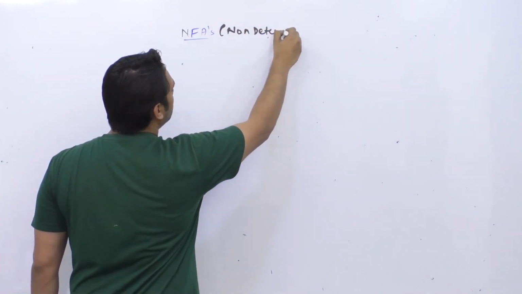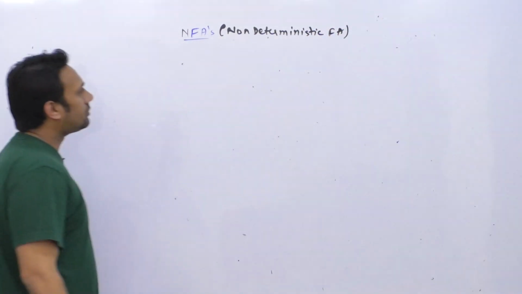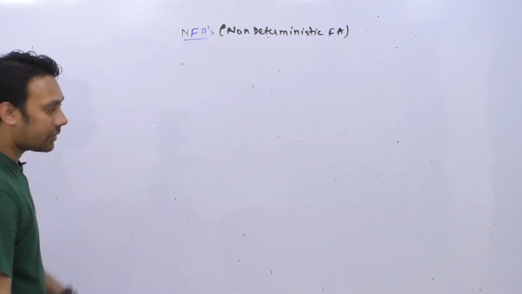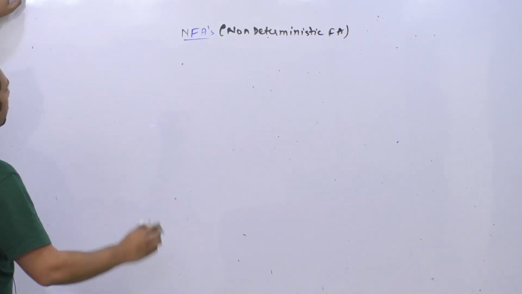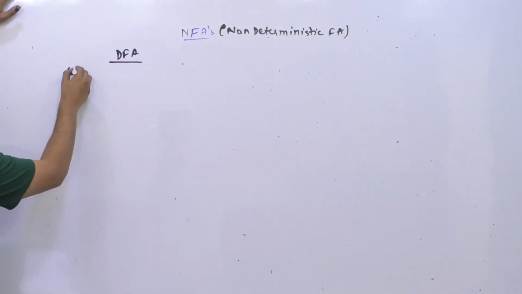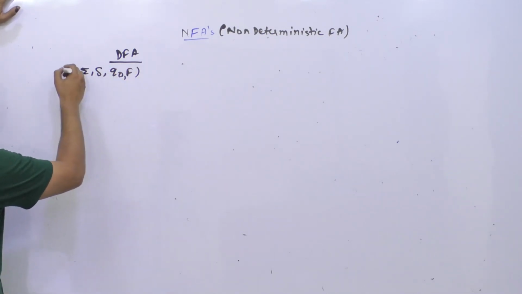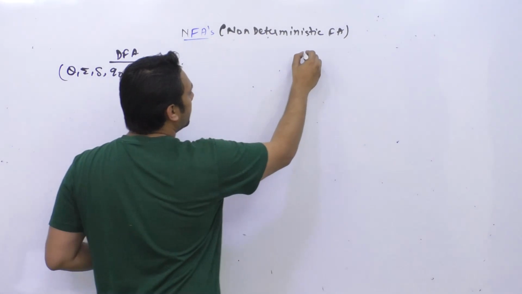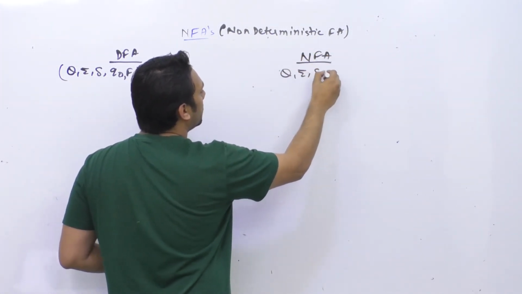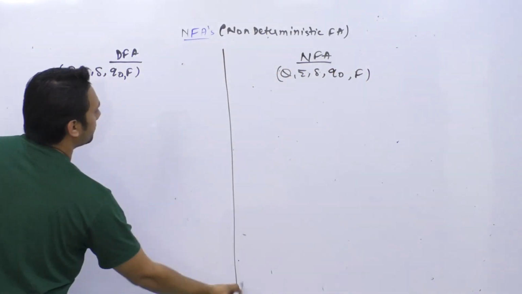The next topic is NFA, which is non-deterministic finite automata. Till now we have seen what a DFA is. Now we will look at what an NFA is. If you look at a DFA, the definition is Q, summation, delta, Q naught and F. And for an NFA the definition is also Q, summation, delta, Q naught and F. So both have the same number of tuples.